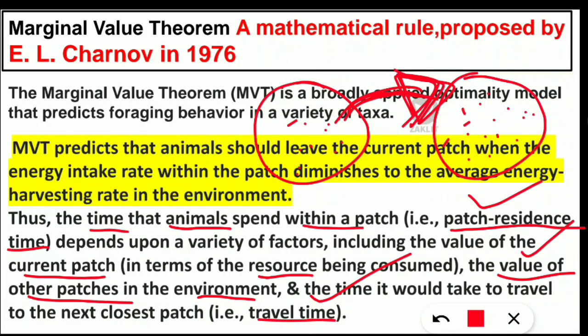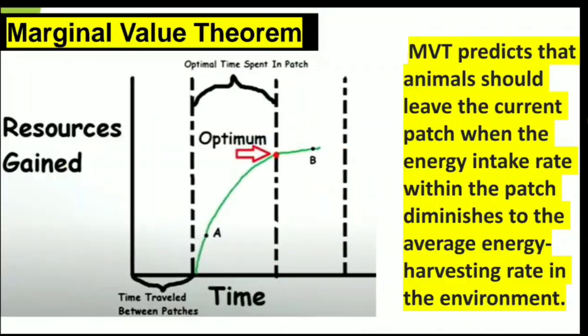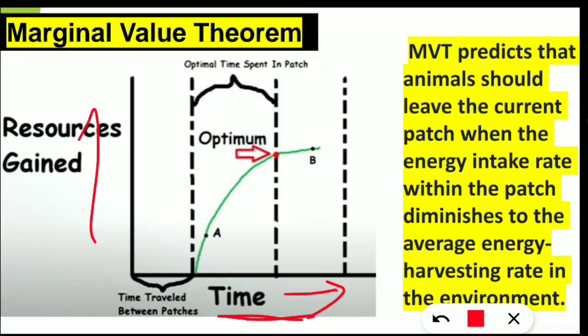So more clearly we will know with the help of biryani. So let's have a bit of more patience to reach our biryani plate. Before that, we'll know with the help of this graph finally what this marginal value theorem is. So for example, this x-axis is telling the time taken for the foraging of any animal, and the y-axis is telling how much of resources that animal has gained.